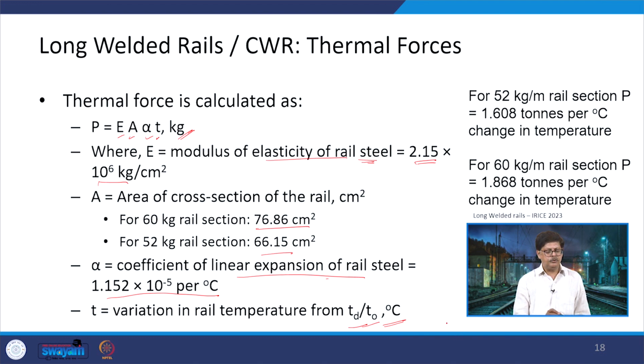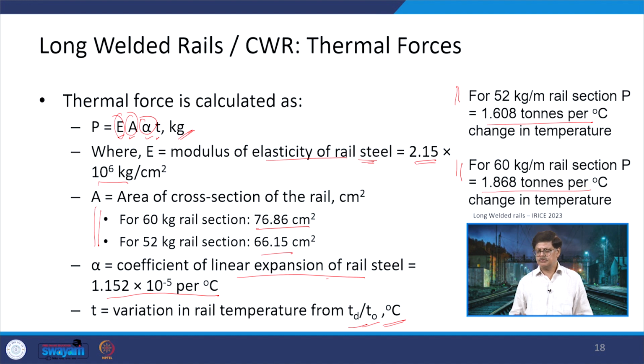Now, say if we put the values here which are constant, say E is constant, alpha is a constant value, A is a constant value with respect to the rail section. So, if these values are being input in this equation, which is P is equals to E into A into alpha into T, and we do not have the T value here, what we are going to get for a 52 kg per meter rail section or a 60 kg per meter rail section is given on right hand side here, which says that it will be 1.608 tons per degree centigrade in the case of 52 kg per meter rail section, and it will be 1.868 tons per degree centigrade in the case of 60 kg per meter rail section.